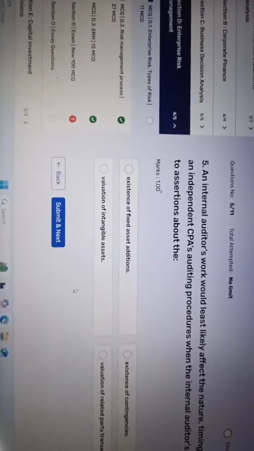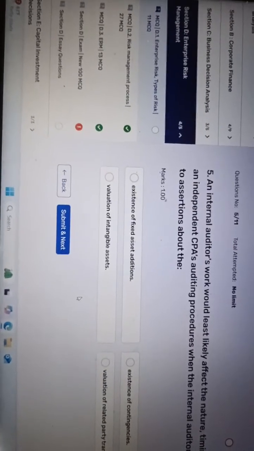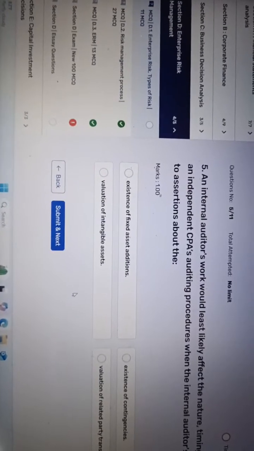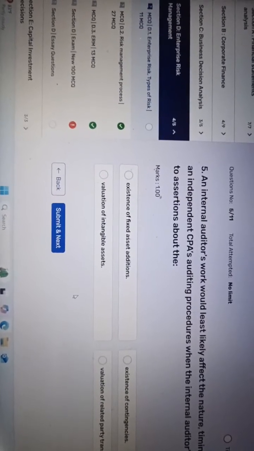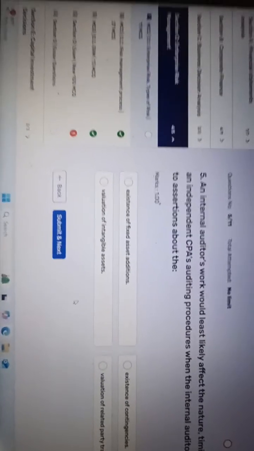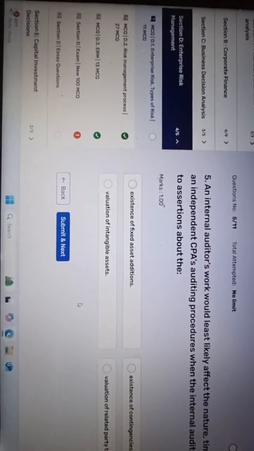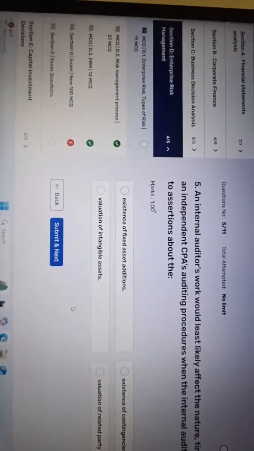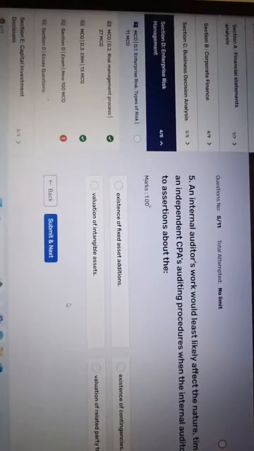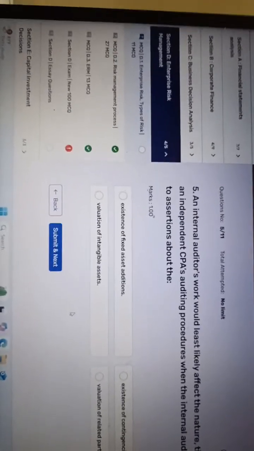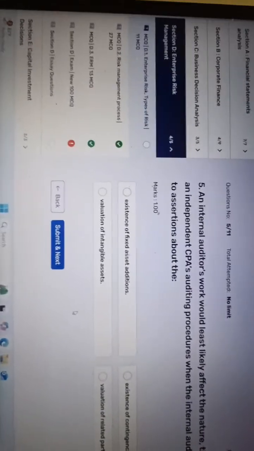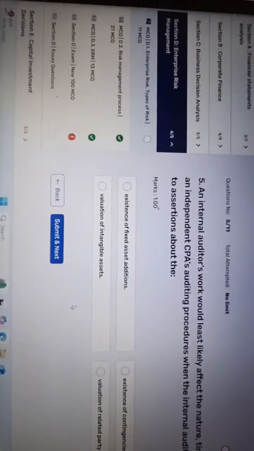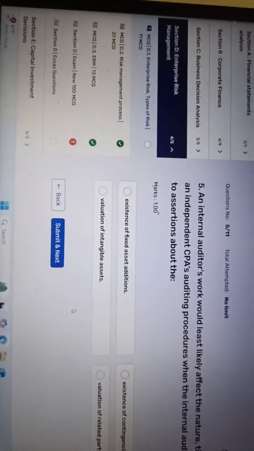Internal auditor work related to the assertion about the existence of fixed assets, existence of the contingency, valuation of the intangible assets, valuation of related party transactions.